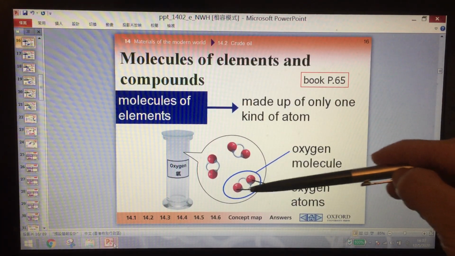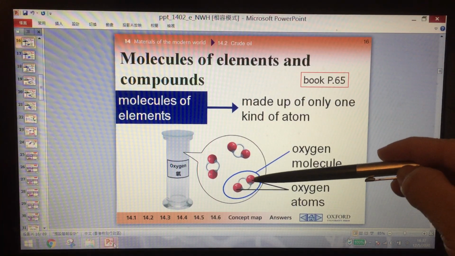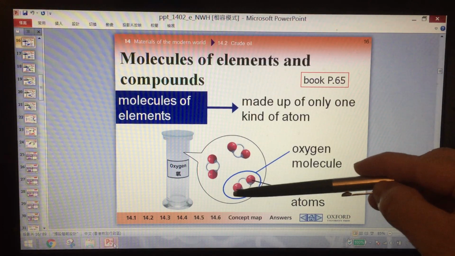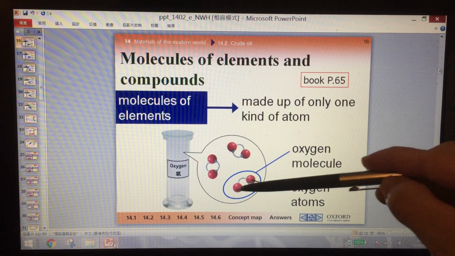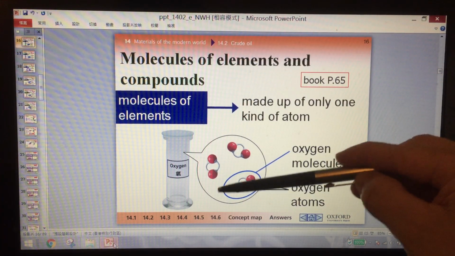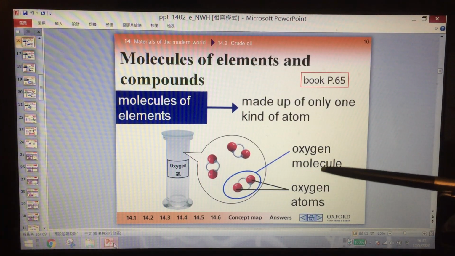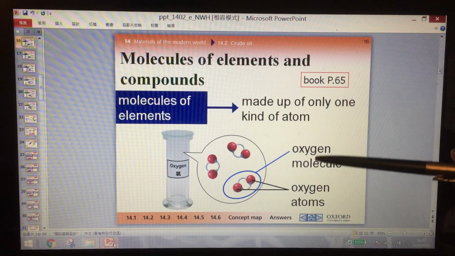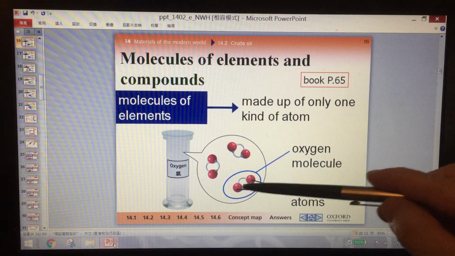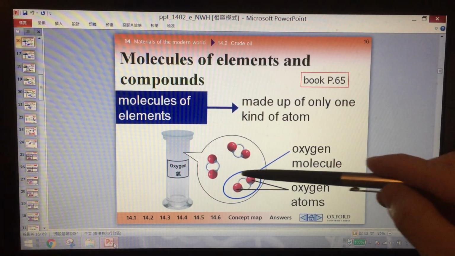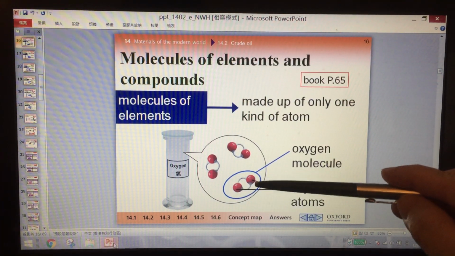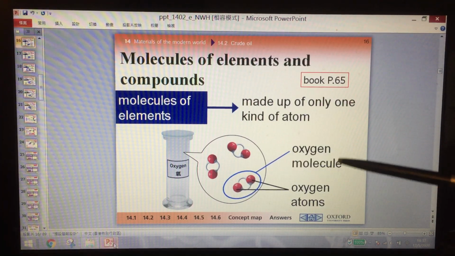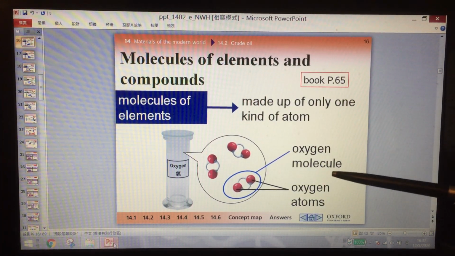If just one atom stays here, we say this is an oxygen atom. But now, two oxygen atoms join together, and then this becomes a molecule. So this is an oxygen molecule. And only oxygen is here, so this is very pure. So we say this is an oxygen molecule and oxygen is an element.